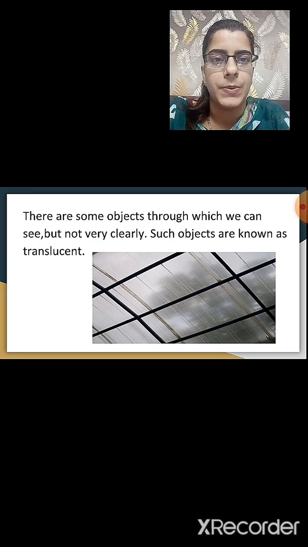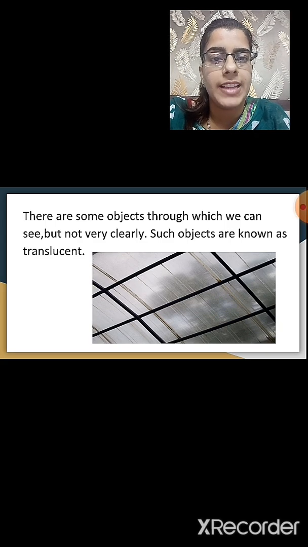Then, translucent. What do you mean by translucent? There are some objects through which we are able to see, but we are not able to see very clearly. Those objects are known as translucent objects. What is an example of a translucent object? Butter paper. If you hold a butter paper in your hand and try to see, you can see the things but not very clearly. So, it is an example of a translucent object.